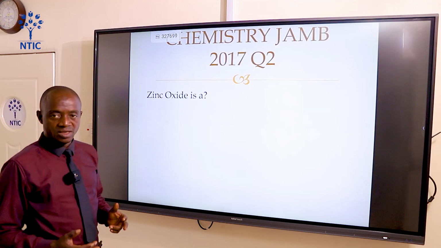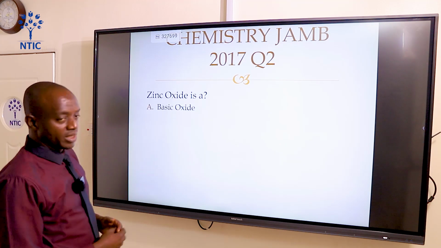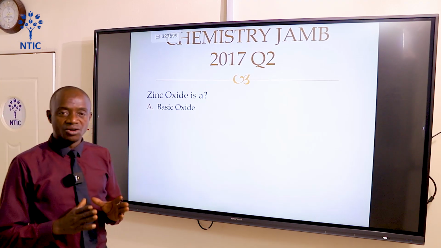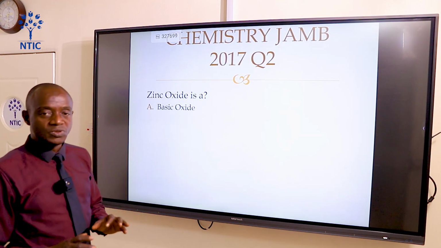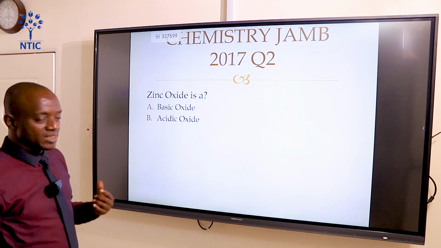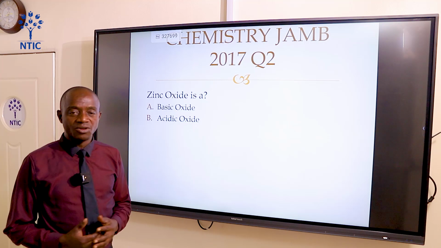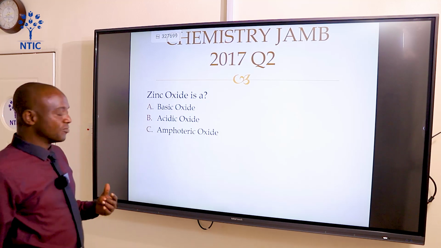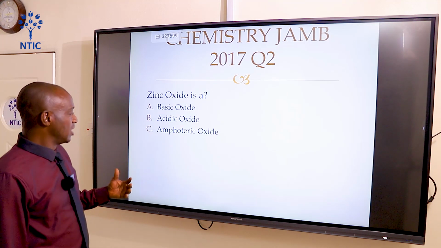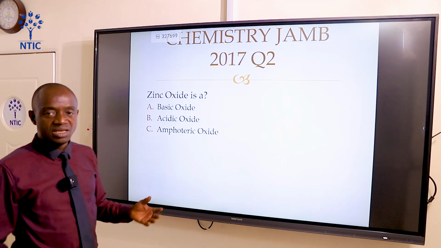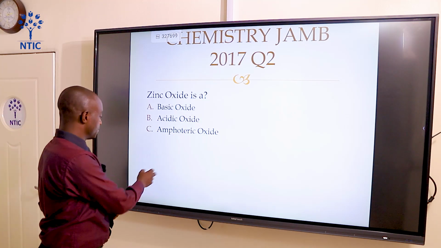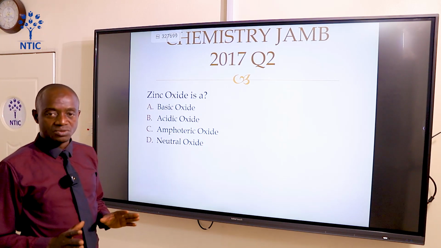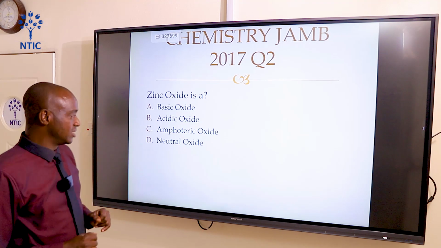Zinc oxide is a, let's see the options. Option A, a basic oxide. A basic oxide is the oxide of a metal. When dissolved in water, it will produce hydroxide. B, acidic oxide. Acidic oxide is an oxide of a non-metal. When dissolved in water, it will produce a weak acid. While amphoteric oxide is the oxide of a metal or non-metal which behaves as an acid or a base. Then neutral oxide. These are the oxides of non-metals too, but they can neither react with acid nor base.